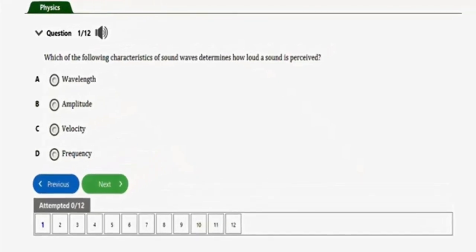In this video, we are going to learn how to solve these physics related questions under the subtopic quality, pitch, intensity, and loudness of sound in sound wave. Alright, this revolves around characteristics of sound waves.